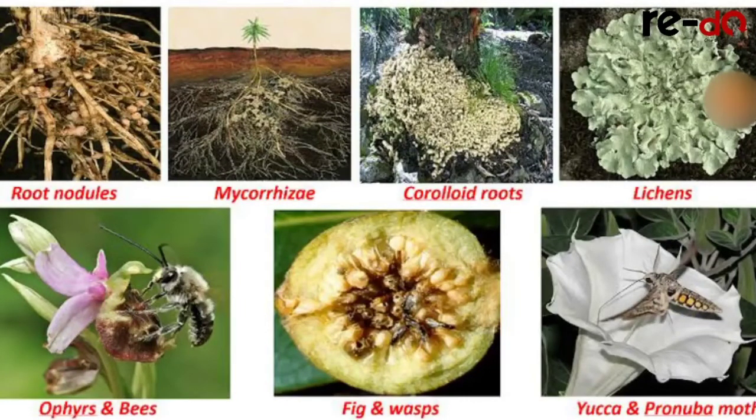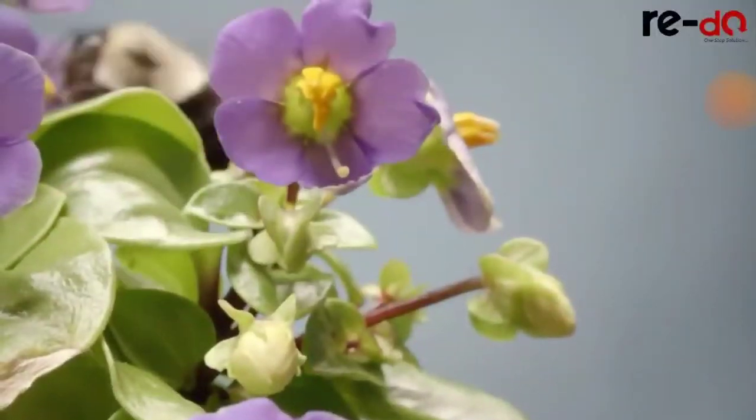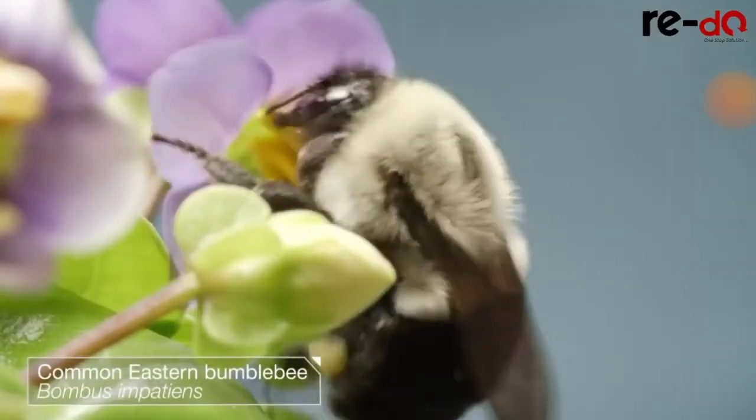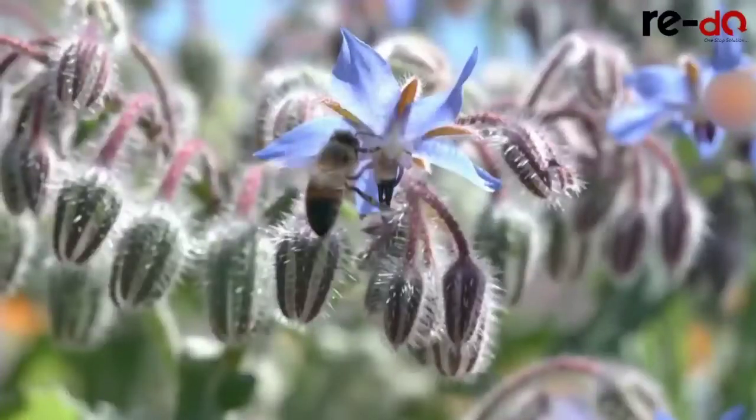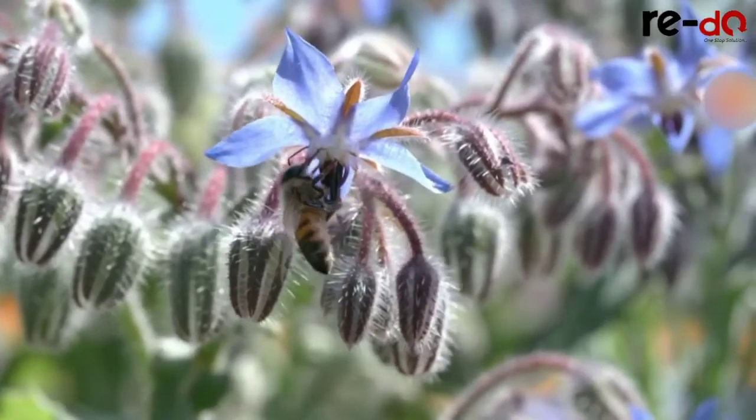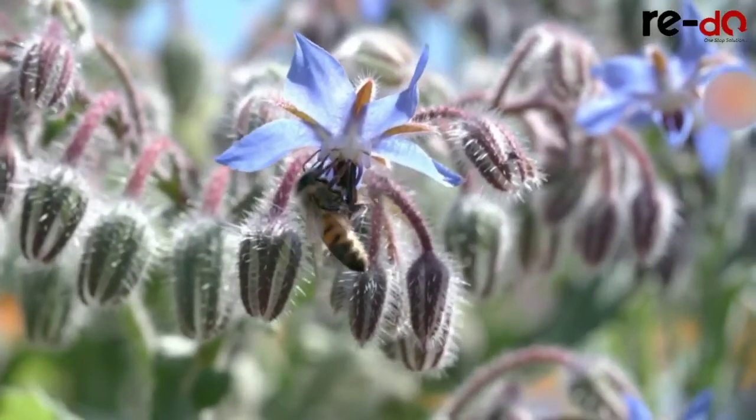Apart from this, there are certain plant-animal mutual relationships. For example, a very common interaction is pollination. This involves co-evolution of both the species. So there are certain flowers which provide nectar to the pollinator in return for the process of pollination. So you see honeybees coming towards a particular flower to take in the nectar.